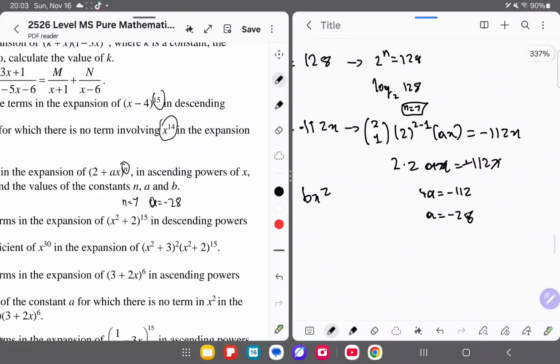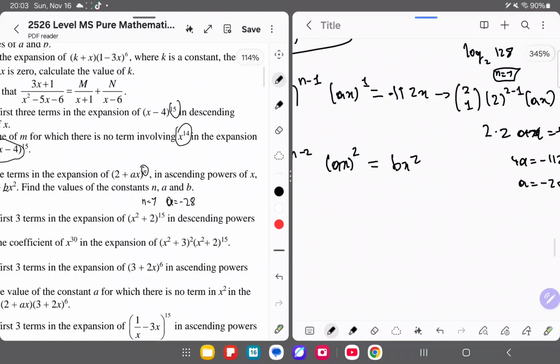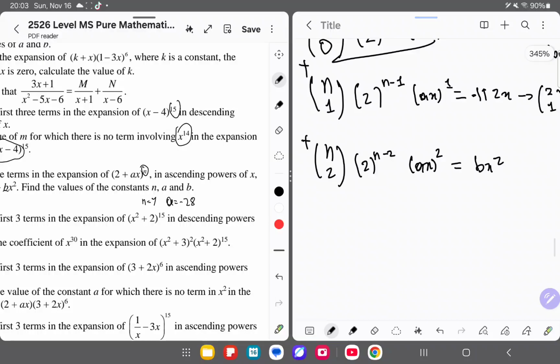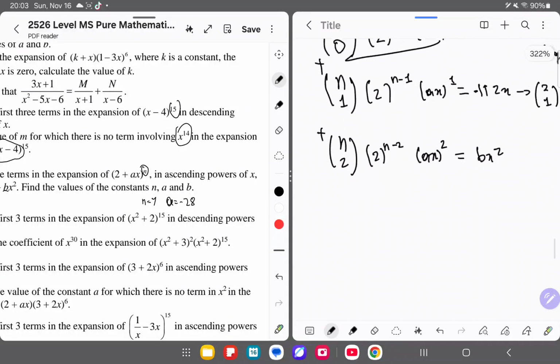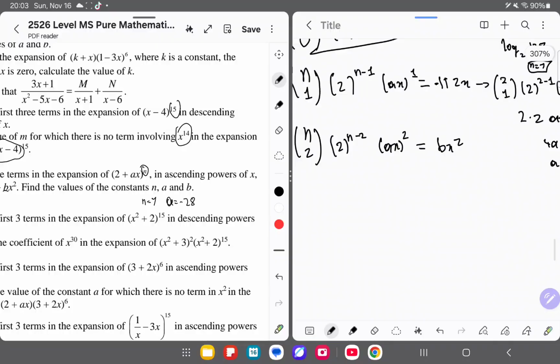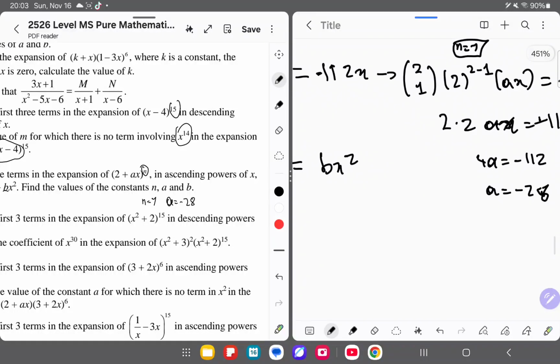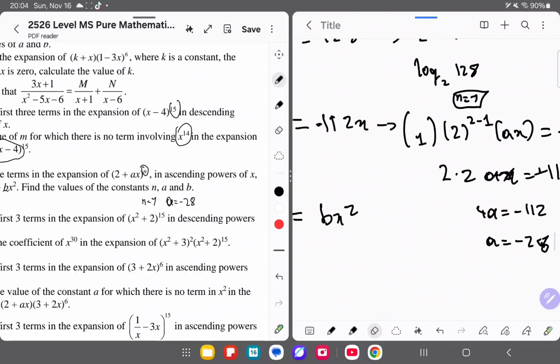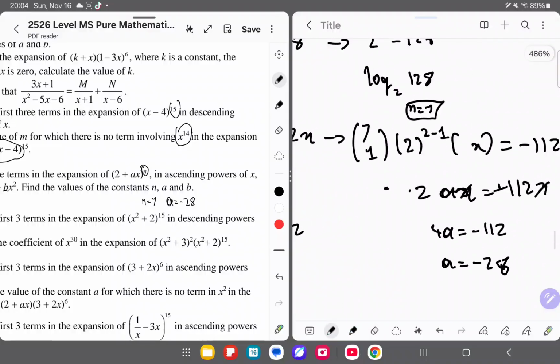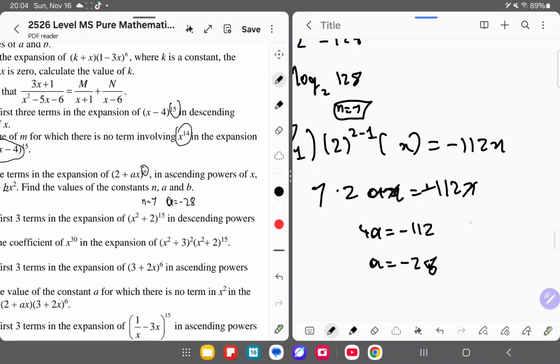Now we can solve b here. The value of b in here, as in the ascending power. Now how to do this? We have a, we have n, so we can get b here. So now we just plug in the values that we got. n was 7 here, over here it was 7 combination. I put 2 combination, I put 2 here. I was supposed to put 7. So sorry. I'm so sorry if I left you confused here, guys. That means this is not a. Let me just redivide. It's minus 8, guys. It's minus 8. I'm so sorry.